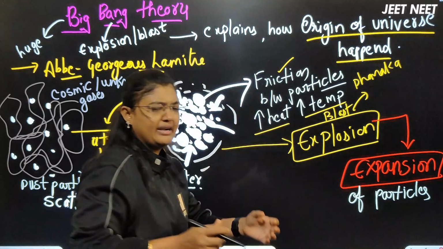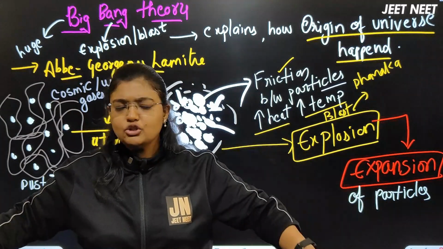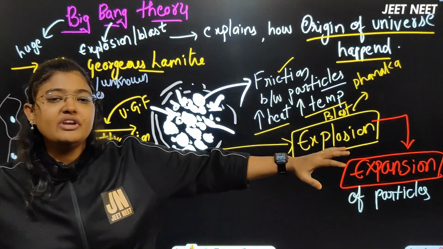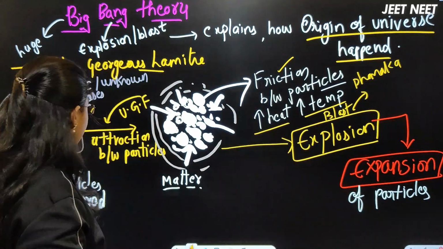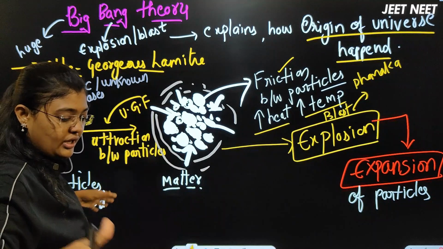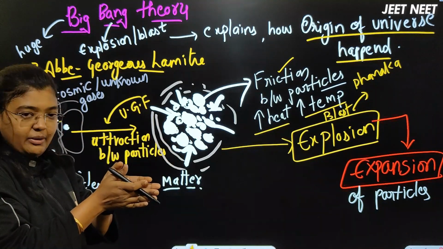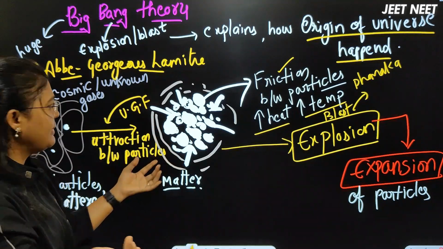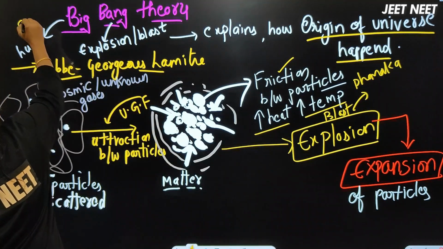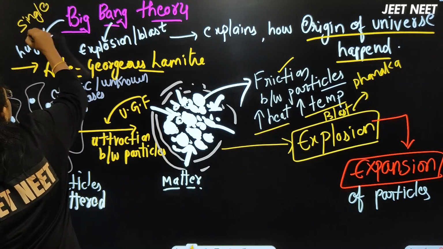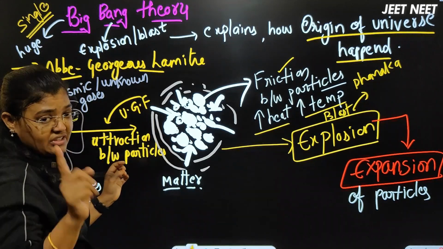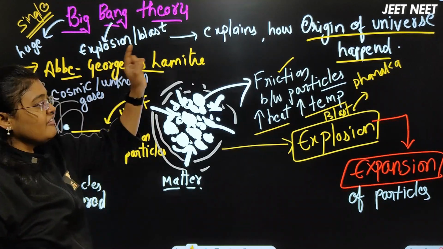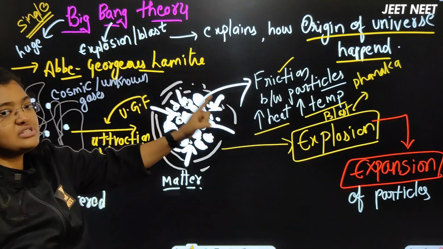Imagine in this way, when the particles started expanding, traveling through a lot of kilometers, they are moving, right? At first the particles were in a scattered way only. Because of the gravitational force they came near together, friction happened, and one fine day the huge explosion happened. He calls it a single huge explosion, not multiple but a single. NCERT has given this phrase, single huge explosion. We will call it the Big Bang theory, which tells about the origin of the universe.